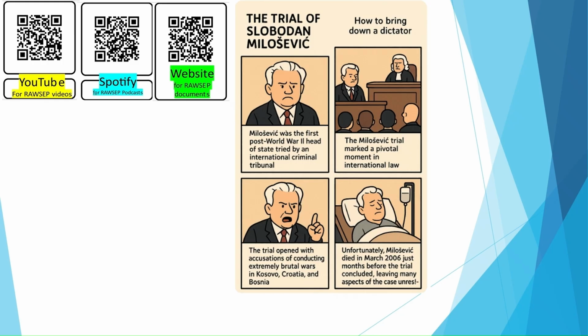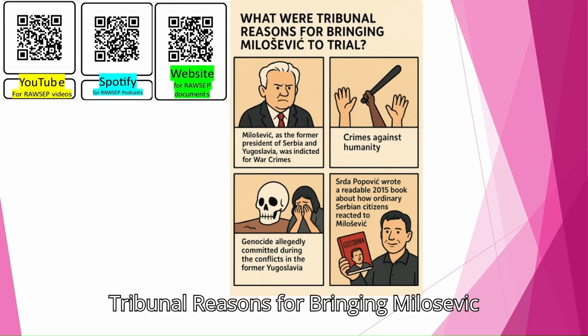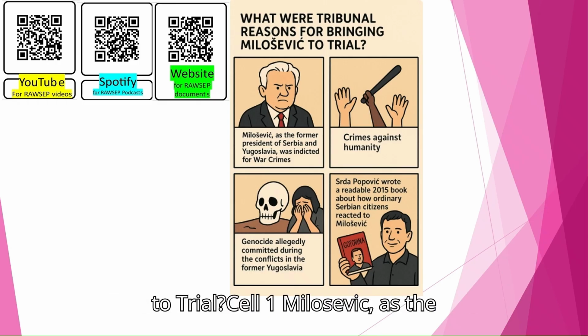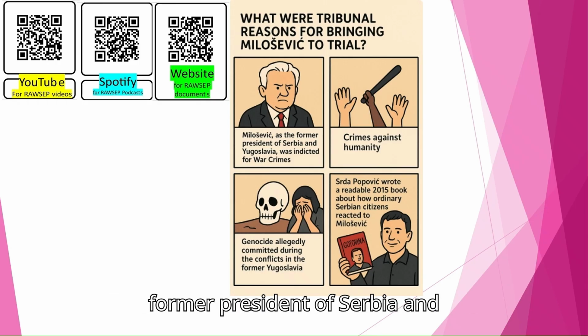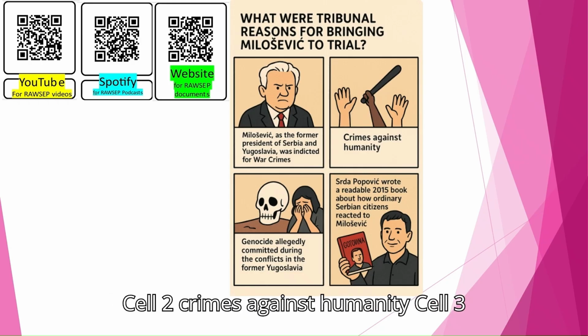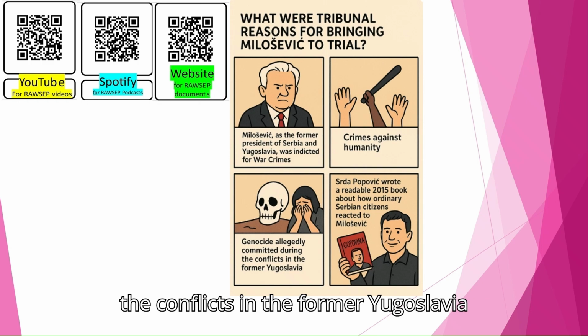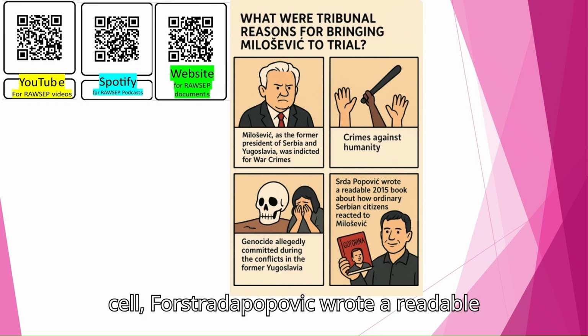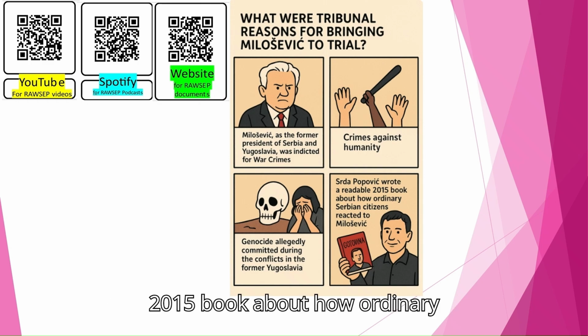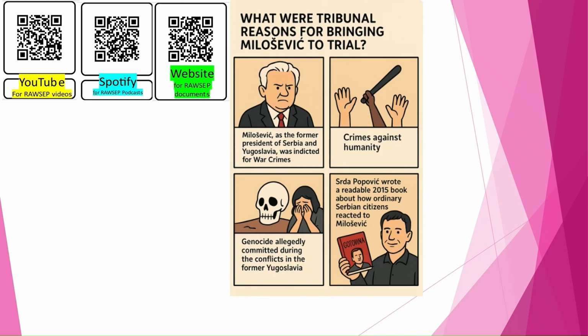Cartoon 2 of 4, titled: What were the tribunal's reasons for bringing Milošević to trial? Cell 1: Milošević, as the former president of Serbia and Yugoslavia, was indicted for war crimes. Cell 2: Crimes against humanity. Cell 3: And genocide allegedly committed during the conflicts in the former Yugoslavia. Cell 4: Srđa Popović wrote a readable 2015 book about how ordinary Serbian citizens reacted to Milošević.